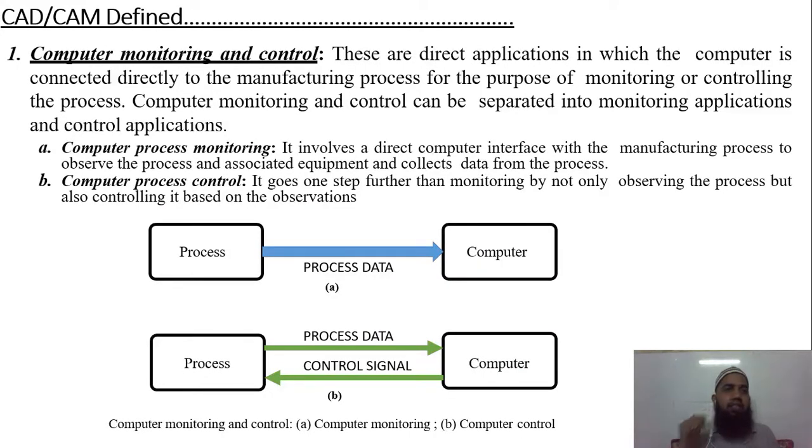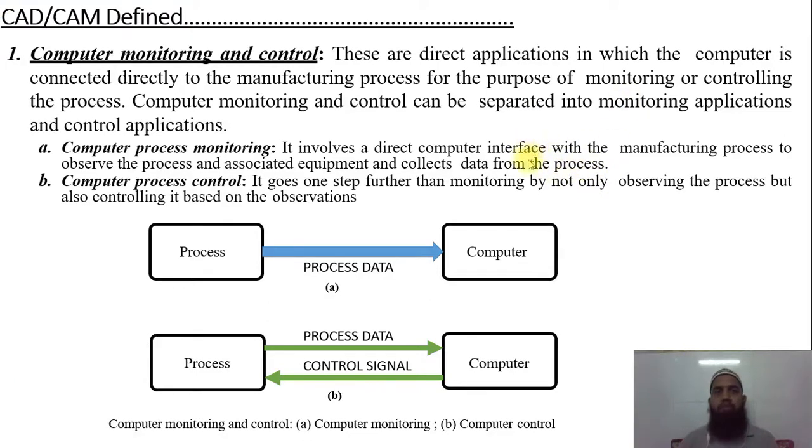As I said, CAD/CAM monitoring and control. These are direct applications in which the computer is connected directly to the manufacturing process for the purpose of monitoring or controlling the process. Computer monitoring and control can be separated into monitoring applications and control applications. Parts A and B: computer process monitoring involves a direct computer interface with the manufacturing process to observe the process and associated equipment and collect data from the process.